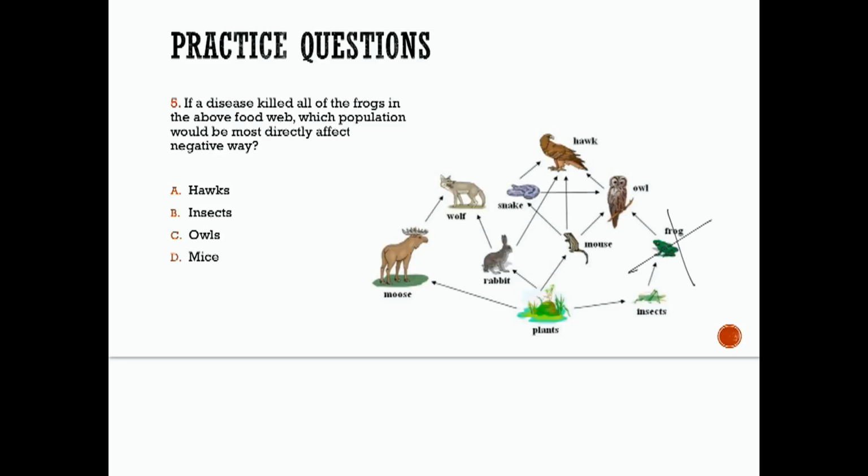So, if a disease killed all the frogs in this food web, the owl population would be negatively affected since they would no longer be able to eat the frogs, right? That's negative for the owl. The insect population, on the other hand, would be positively affected since they would no longer be eaten by the frogs. Okay, so the one that's directly affected negatively the most would be C, owls.